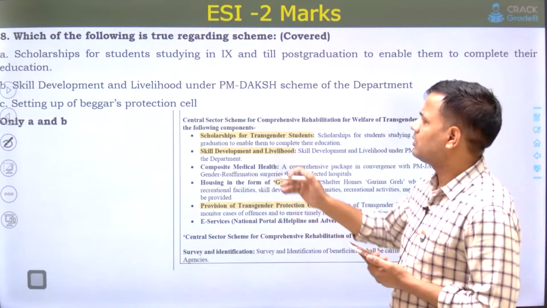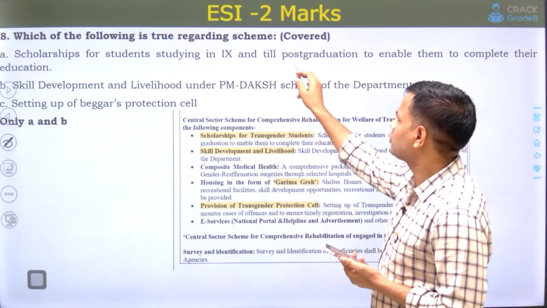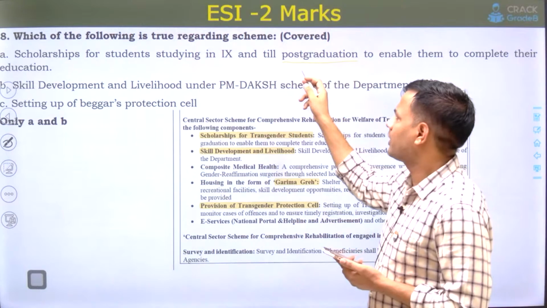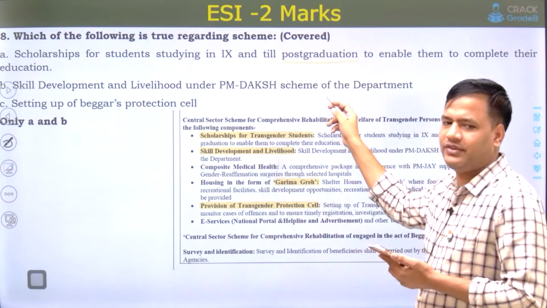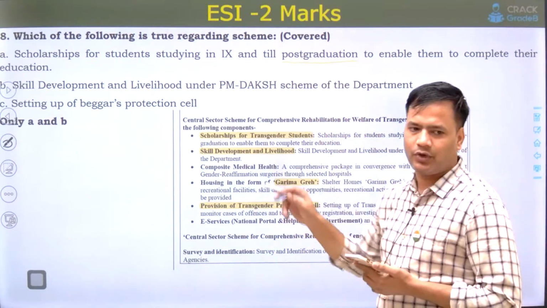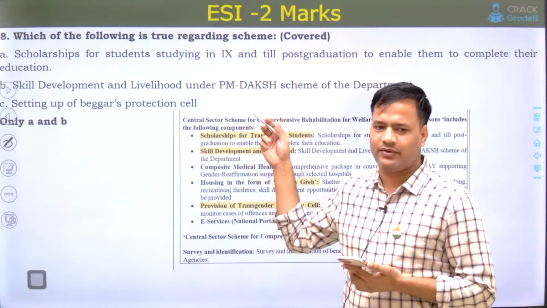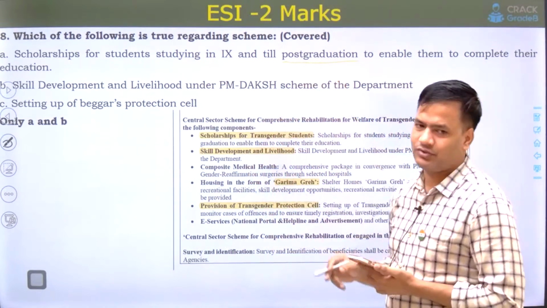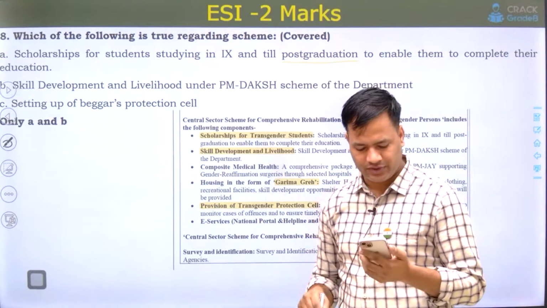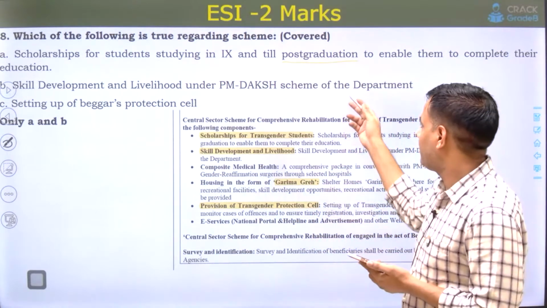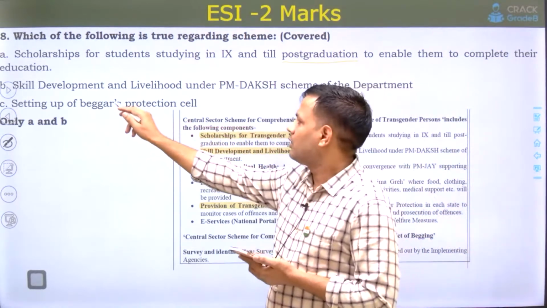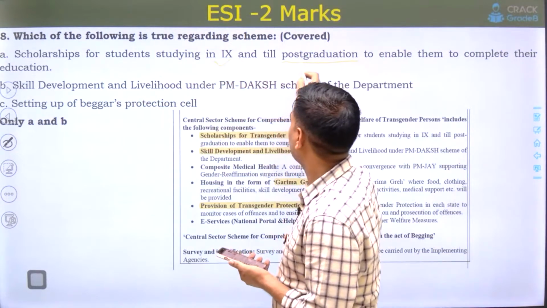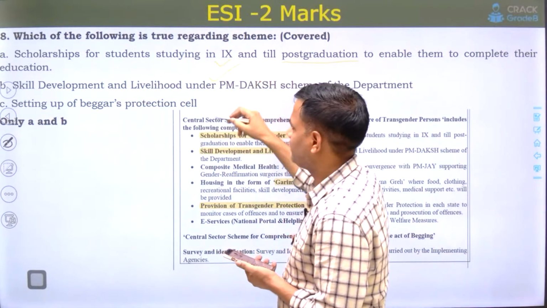I'm not sure whether post graduation, graduation or 12th was there in this option. Some students were saying that post graduation was not there, so there may be a difference. This option is correct.